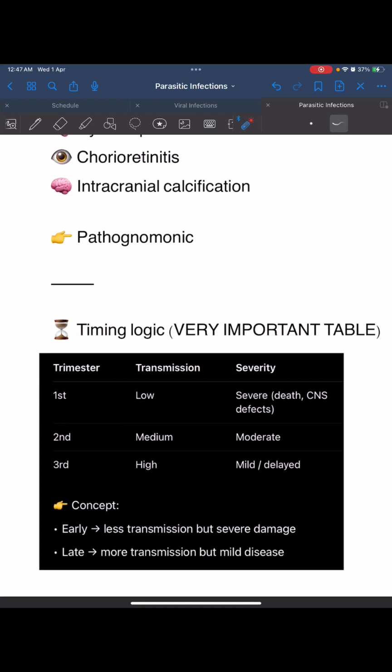Now the severity and the transmission. In the first trimester, that is early pregnancy, the severity is very high but transmission is low. Infection risk is low, but severity is very high. Death can occur, and CNS effects will occur in the baby. In the second trimester, transmission is medium and severity is moderate. In the late phase of pregnancy, the third trimester, around nine months, transmission will be high. Infection risk is high, but the severity is low. So early means less transmission but severe damage, and late means more transmission but mild disease.